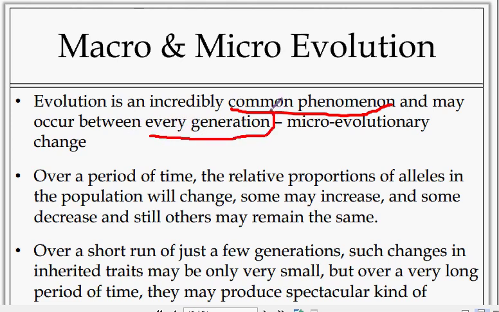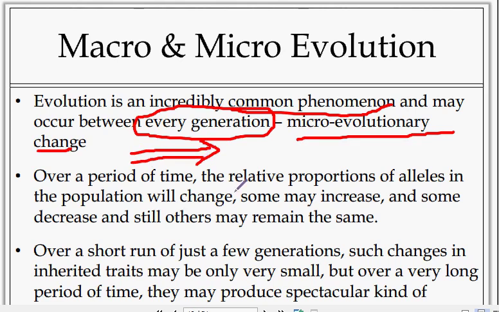Generation to generation, there will be an evolution, that is micro evolutionary change. Small changes will occur from generation to generation. Over a period of time, the relative proportion of alleles in the population will change.